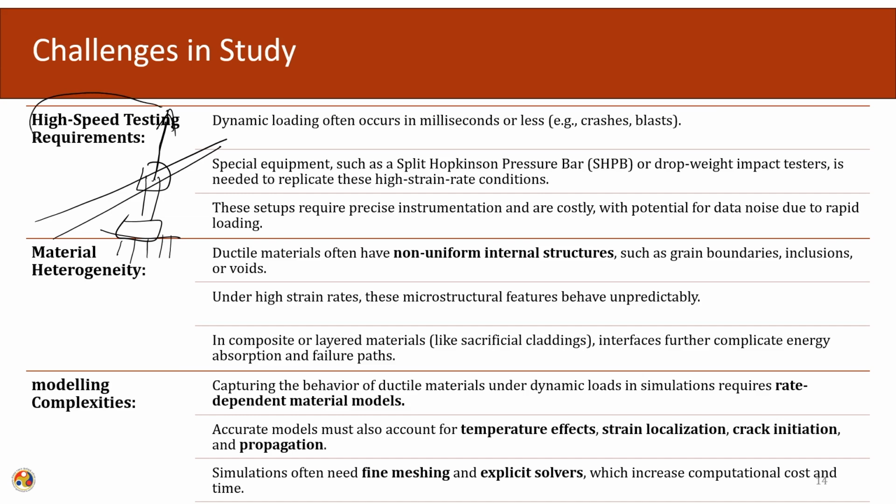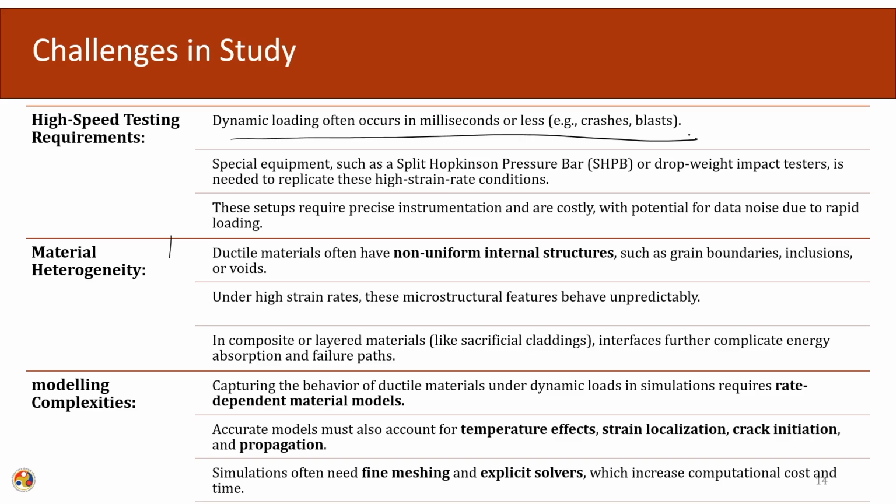But in a high speed testing requirement, the coupon needs to be pulled at a very high speed. So, this pulling mechanism for the coupon is itself a challenge to design. The testing requirements pose a big challenge here. The dynamic event often occurs in milliseconds. If you look into blast loading or impact loading, the whole duration of this loading is in milliseconds. So, we need to test the materials in just a span of milliseconds.